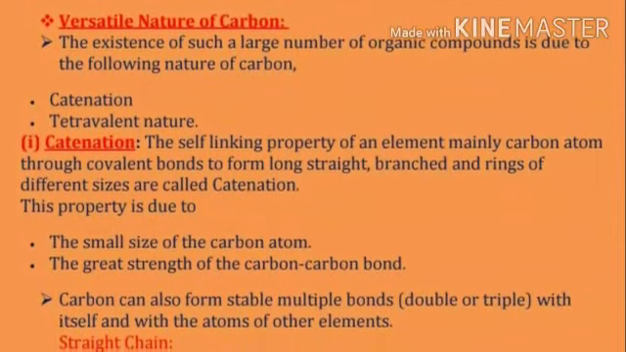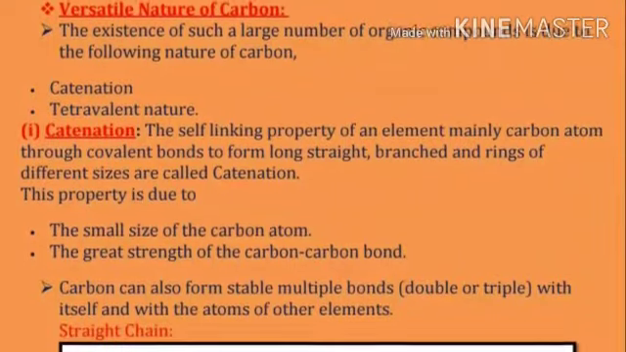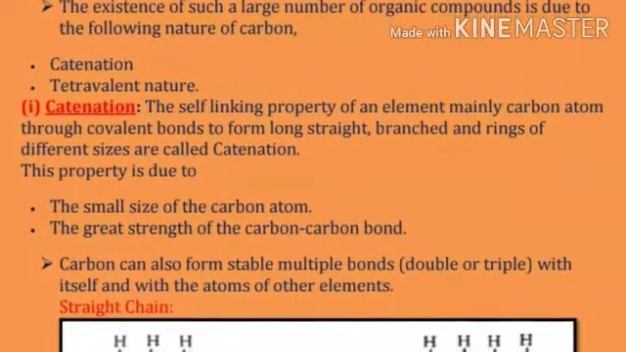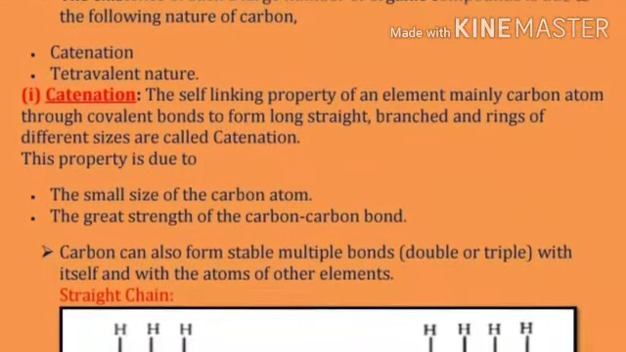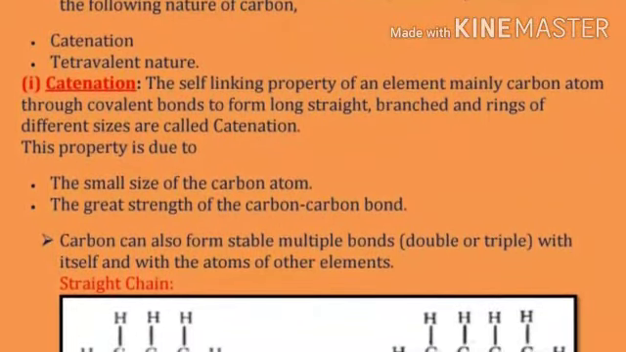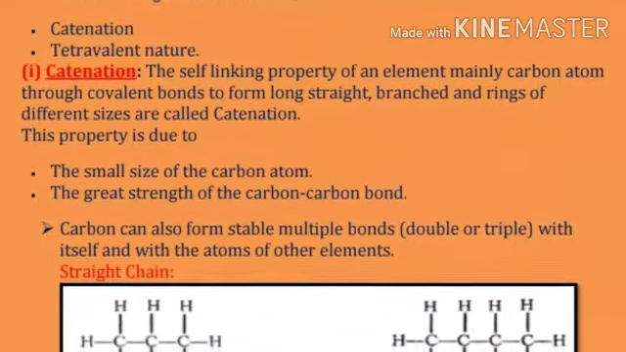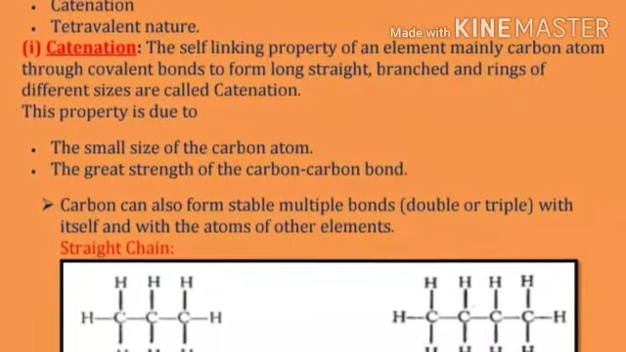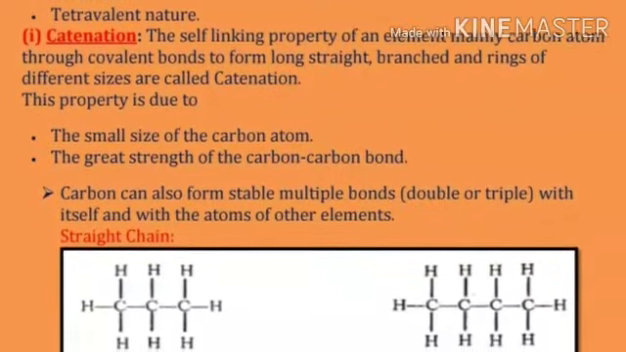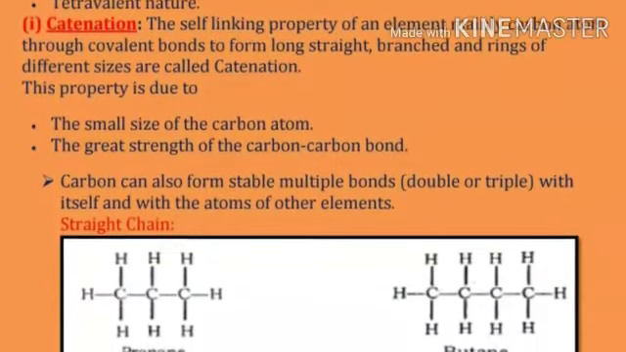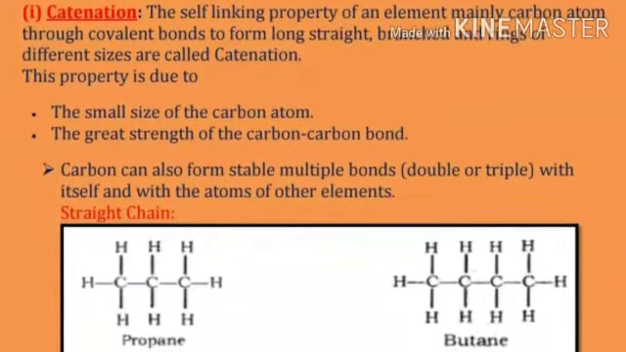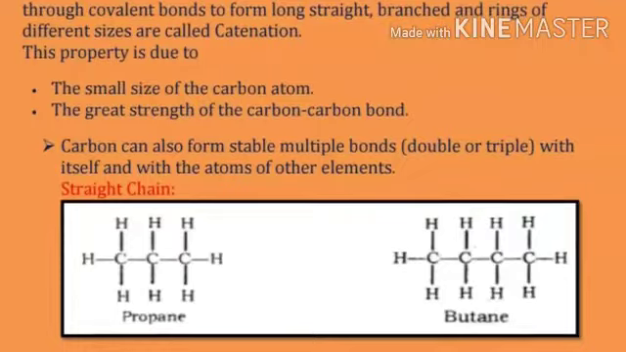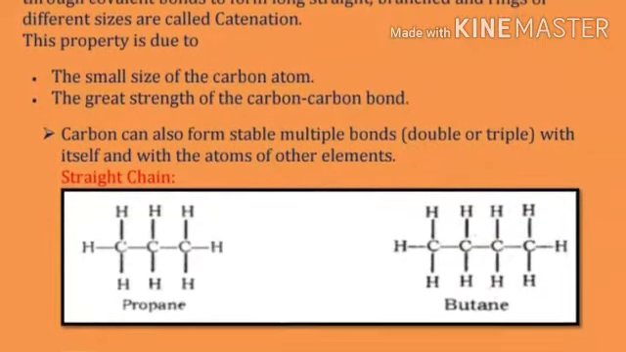tetravalency. Tetravalent nature. Catenation: the self-linking property of an element, mainly carbon atom, through covalent bonds to form long, straight, branched and rings of different sizes is called catenation. This property is due to the small size of the carbon atom, the great strength of the carbon-carbon bond, etc. Carbon can also form stable multiple bonds, double or triple bonds, with itself and with the atoms of other elements.